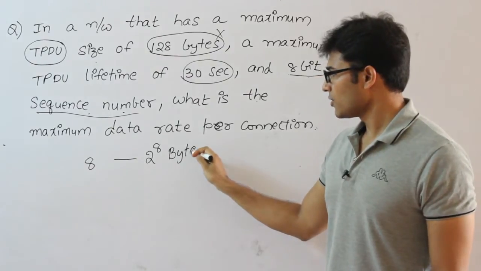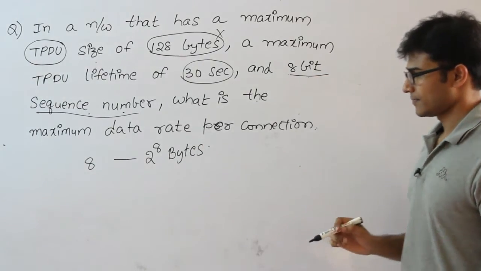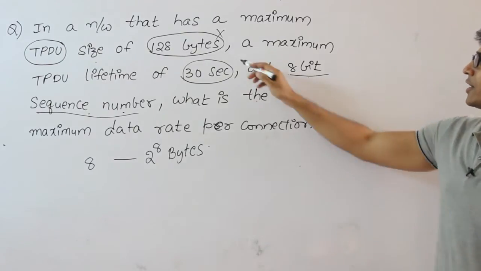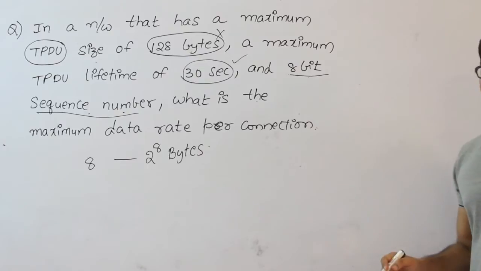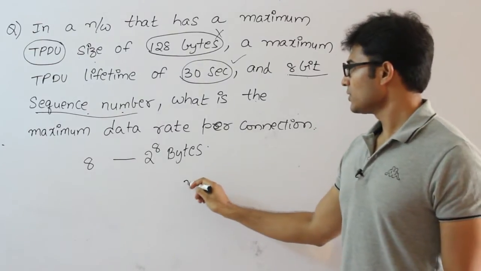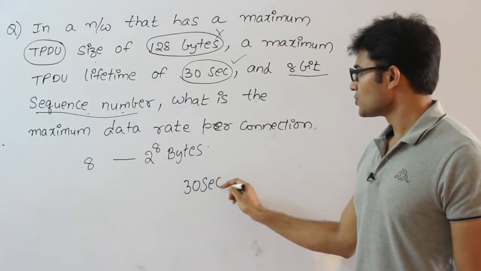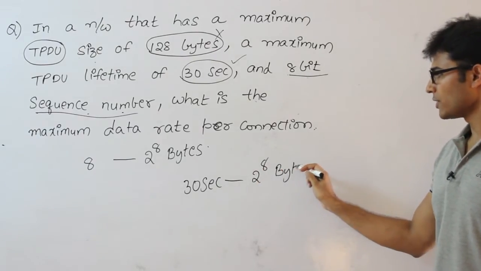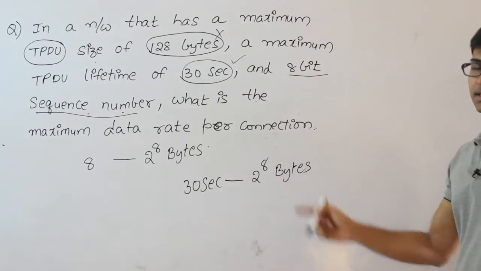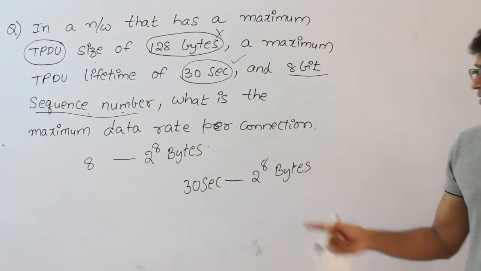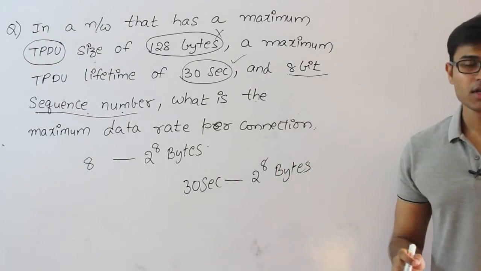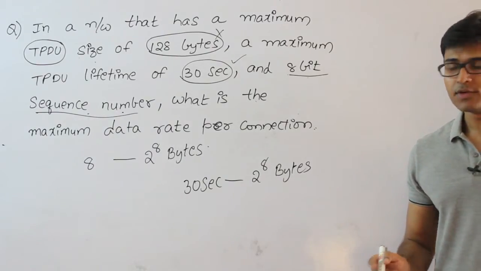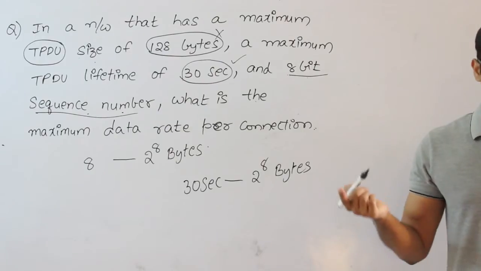And after numbering all these 2 power 8 bytes, there will be wraparound. But we should see that there is no wraparound for 30 seconds. Therefore, within 30 seconds, you should only send 2 power 8 bytes, not more than that. If you send more than this within 30 seconds, there is going to be wraparound, because when the first byte with some sequence number is still alive, you are going to send the next byte with the same number.